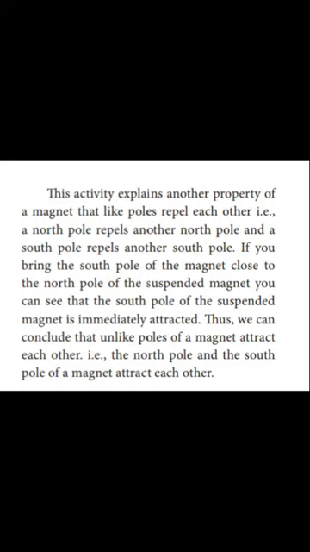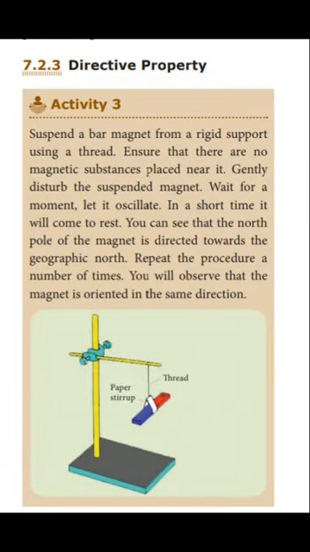Now, we will move to another topic, that is the directive property of the magnet. For the directive property of a magnet, we have to do one activity. In this activity, we suspend a bar magnet from a rigid support using a thread. We have to ensure that there are no magnetic substances placed near it. Then we gently disturb the suspended magnet and wait for some time. Let it oscillate. In a short time, the magnet will come to rest.